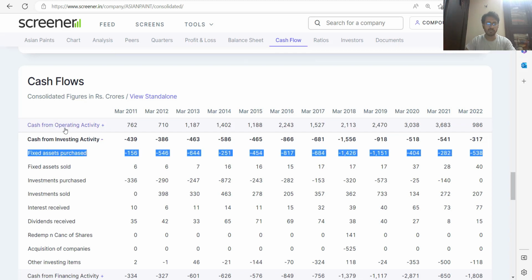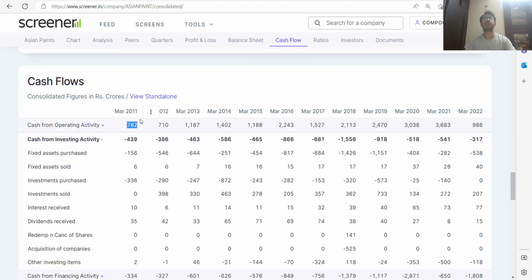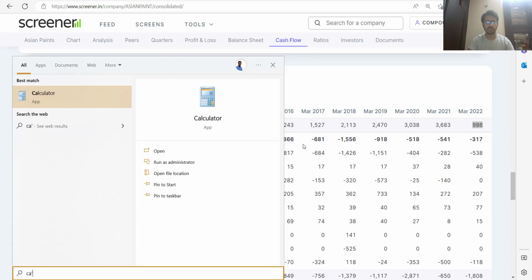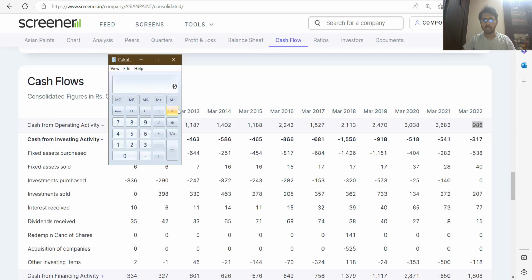So here, if we subtract the capex number from operating activity, we will find out the free cash flow of this company. Many of you ask this question, how to calculate the free cash flow of different companies. This is how you can do it. It's a very simple thing to do. Scroll down, get the cash flow statement. In there, for example, if we just take 2022, we will open up the calculator and do this calculation.